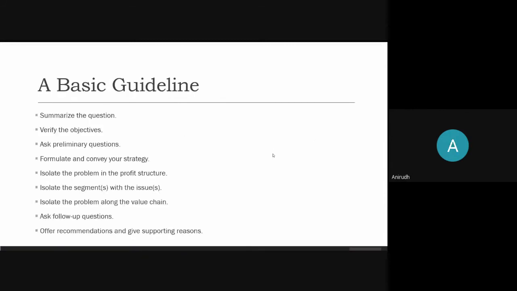Okay. So we covered the basic guidelines, right? What you do is, first of all, the summary and verifying the objectives. Apart from that, you ask preliminary questions. That's the first step. Then you need to isolate the problem in the profit structure. Then you isolate the segment with the issue. Then you isolate the problem along the value chain. Finally, you ask follow-up questions. So this might be clear to you now. This is the flow of it. This is how we proceed.